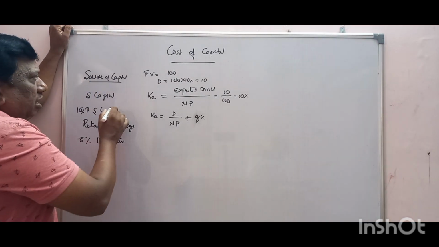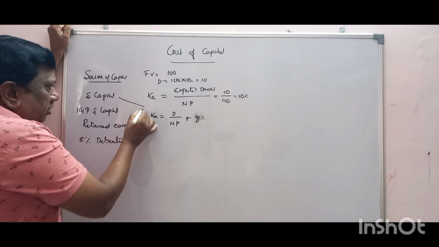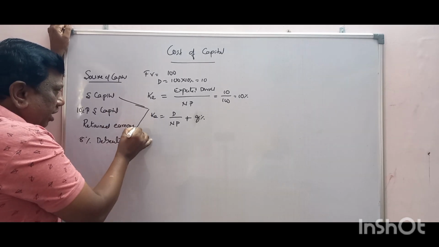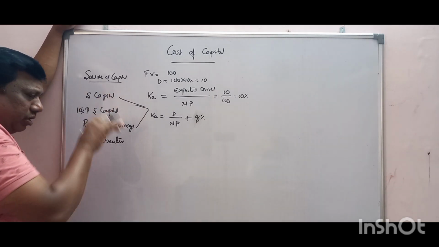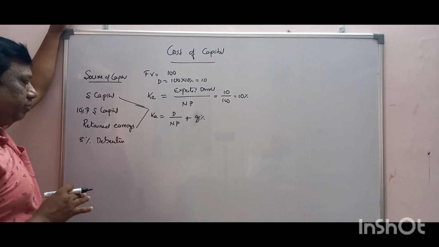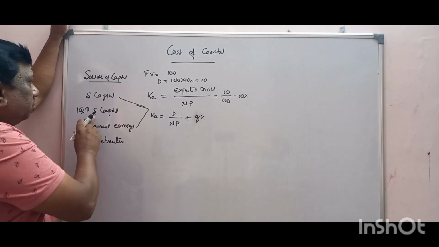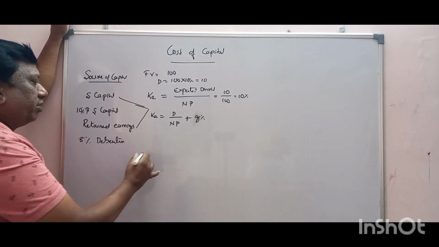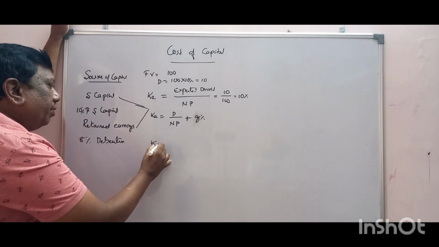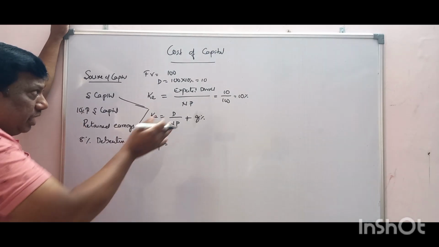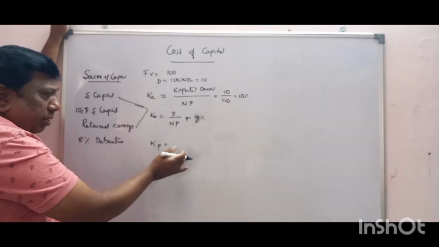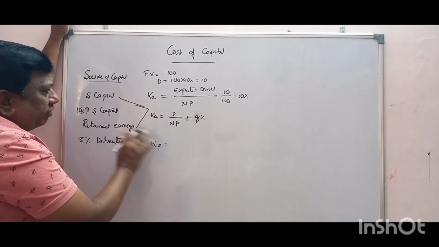Whatever cost is incurred for share capital, the same we write for retained earnings. Both are the same. We are keeping some dividend for future risk. Next part is preference share capital, for which we use Kp, the cost of preference share. Same as before, in both cases it is dividend only, but here the rate of dividend is fixed.